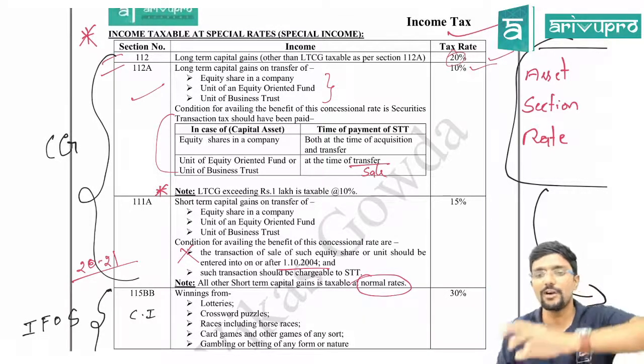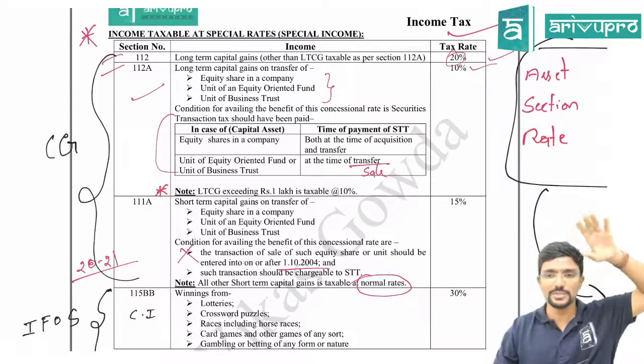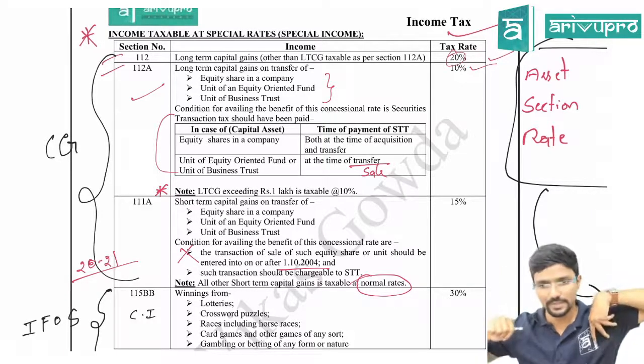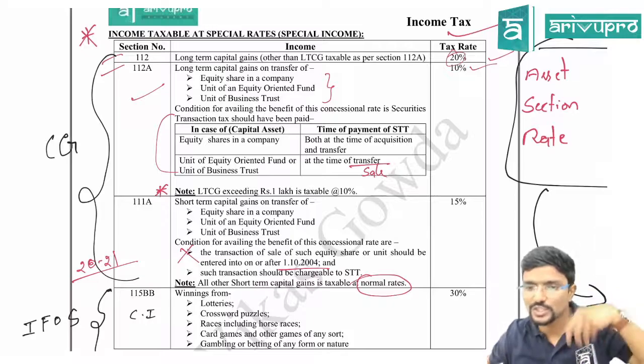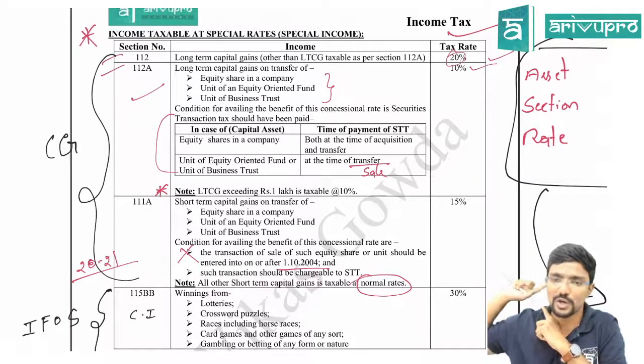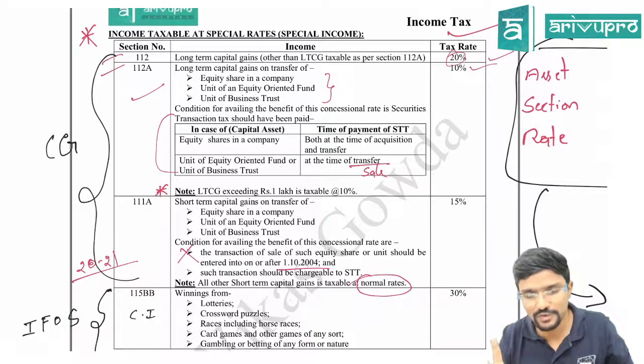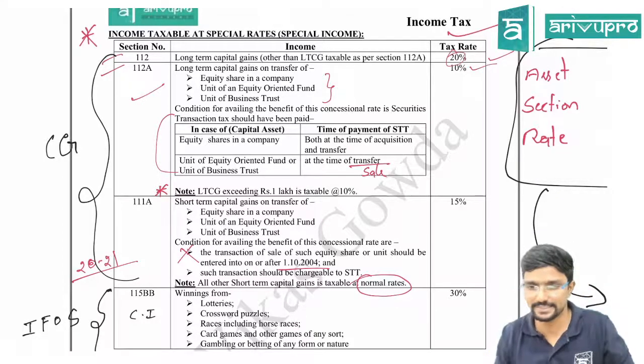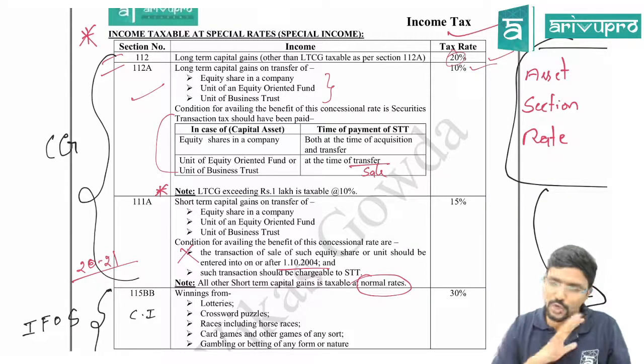That is when you have both total income, which includes normal income as well as special income, because we have to study some more special points for this, which I will be seeing in the capital gains or income from other sources chapter. As of now, worry only about tax rates. Don't worry, we will do it.